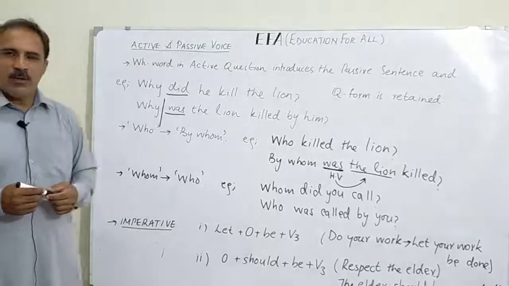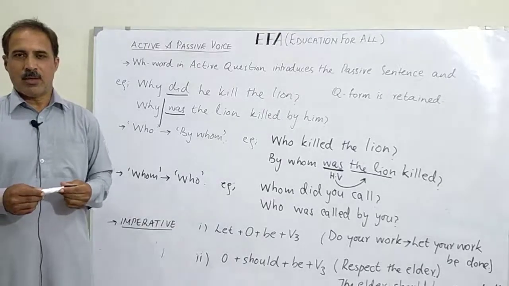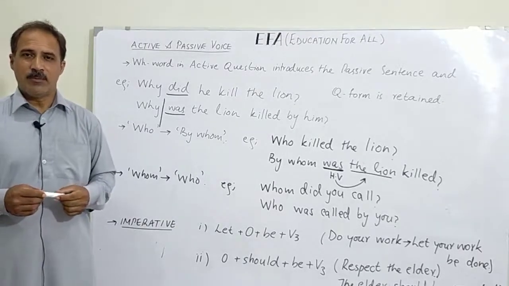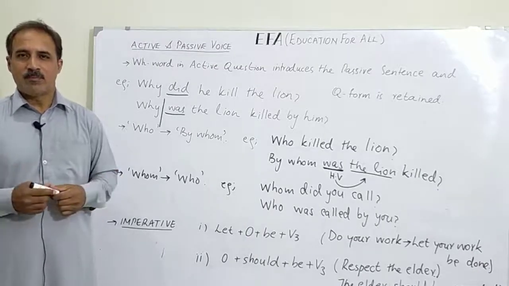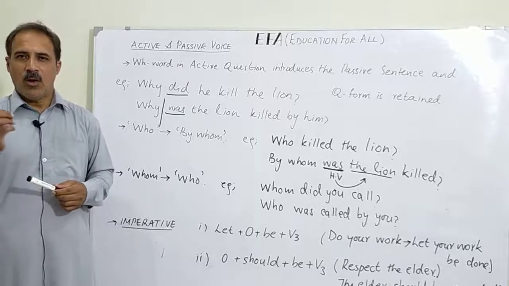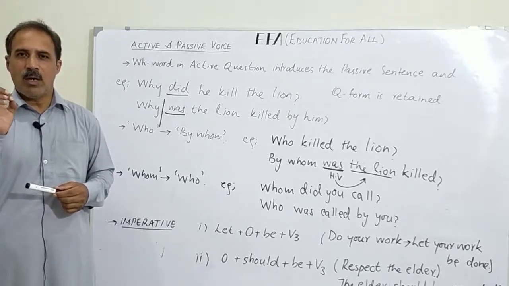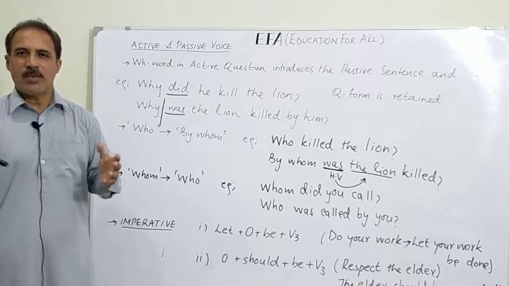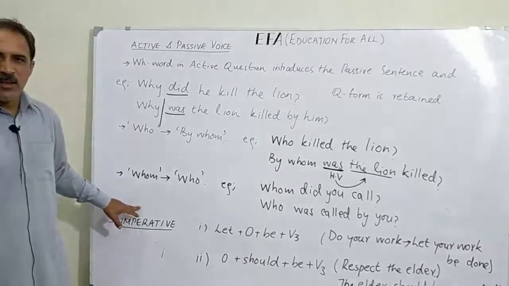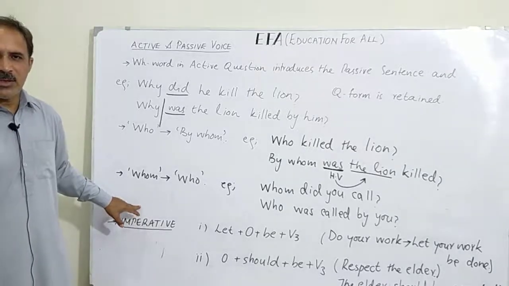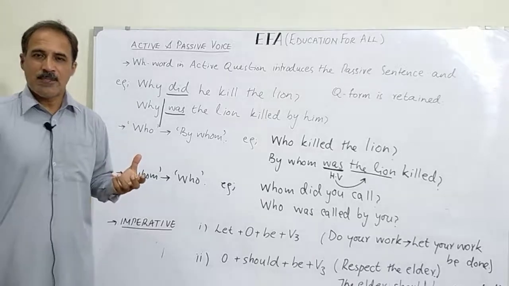You might wonder if only a verb can make a sentence. Of course it can. For example, leave, go, stand up, sit down. All these sentences consist of only a verb or a verb phrase. No object, no subject.